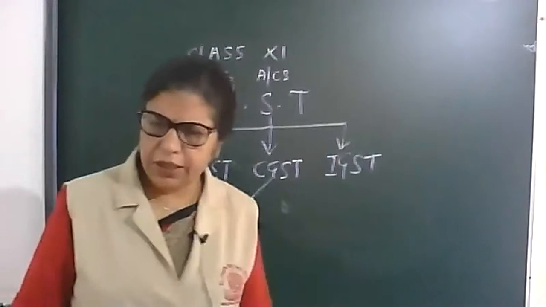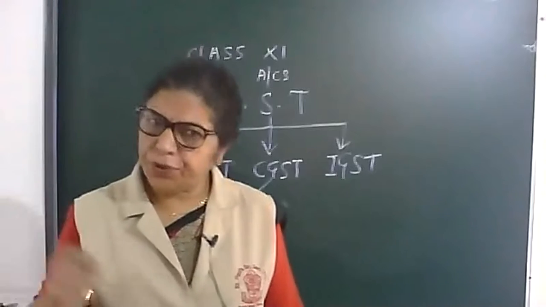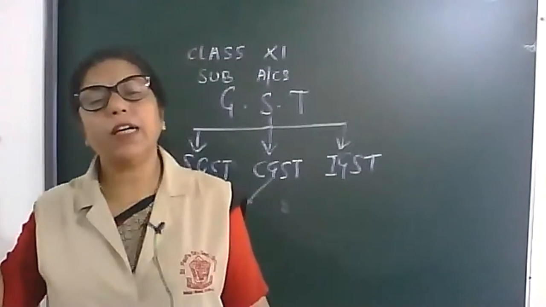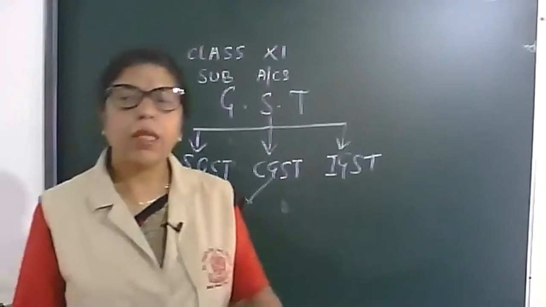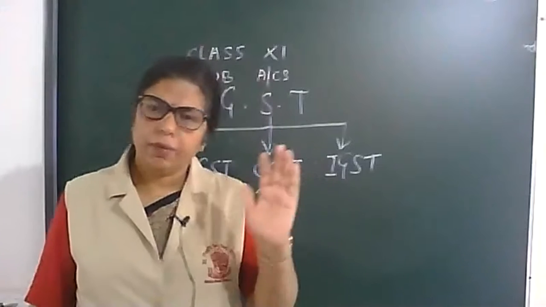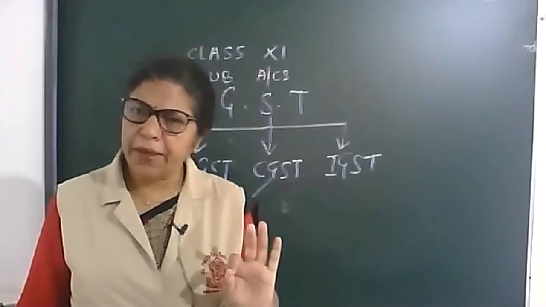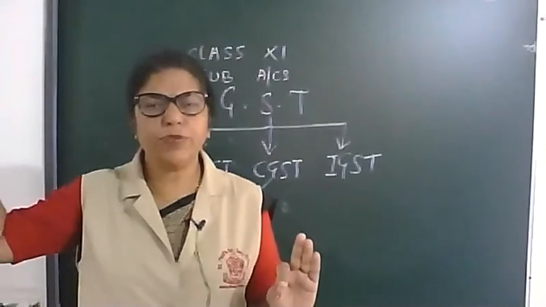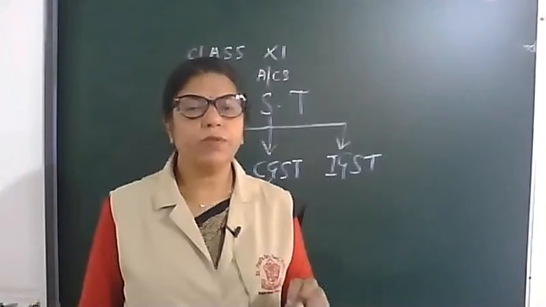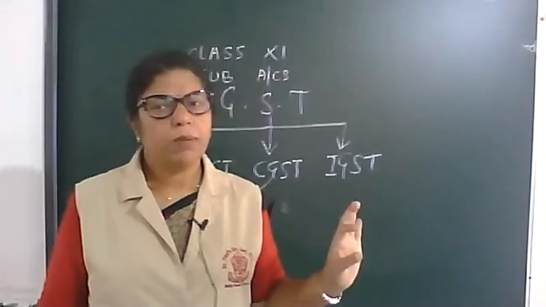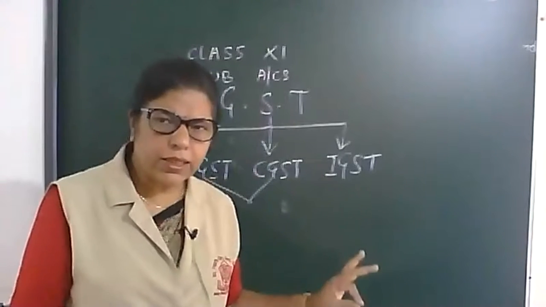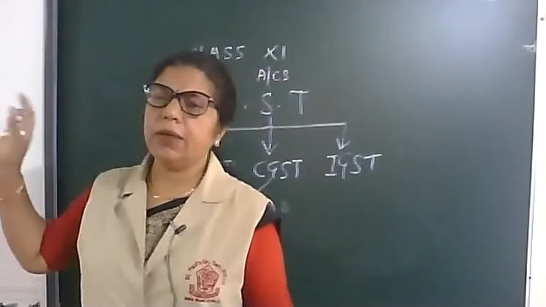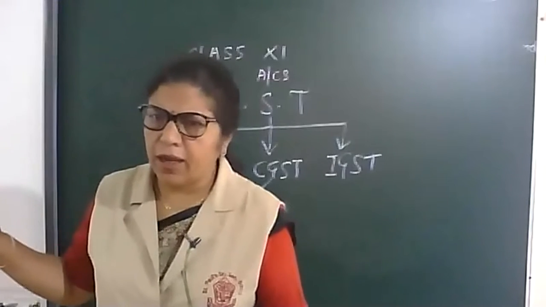Now IGST. Buyer of Kota, seller of Mumbai. Then what is the problem? Buyer belongs to Rajasthan, seller belongs to Maharashtra.